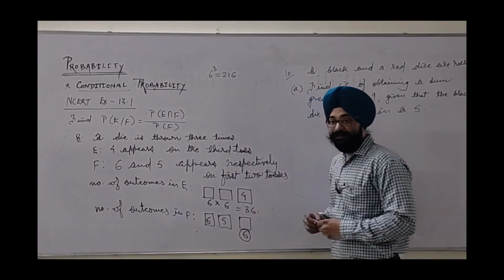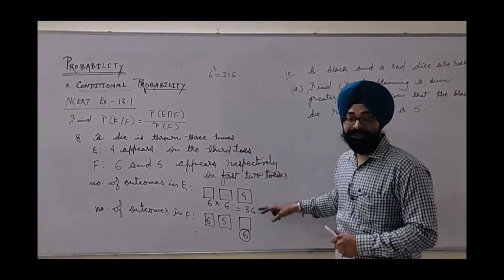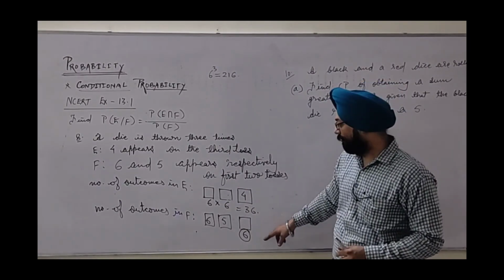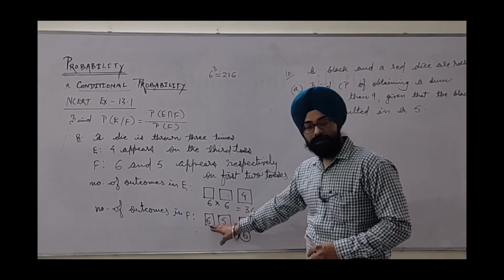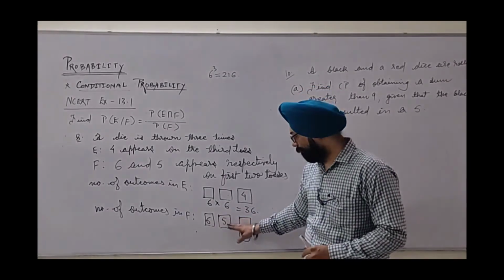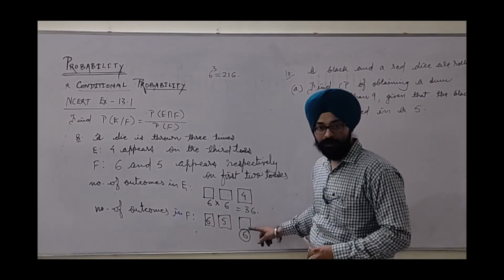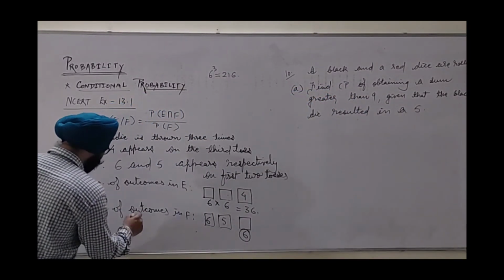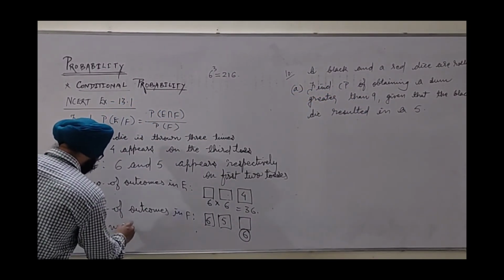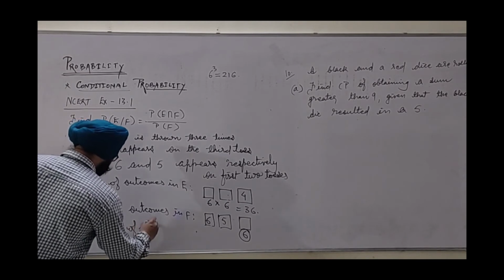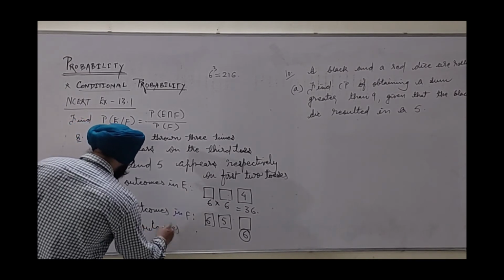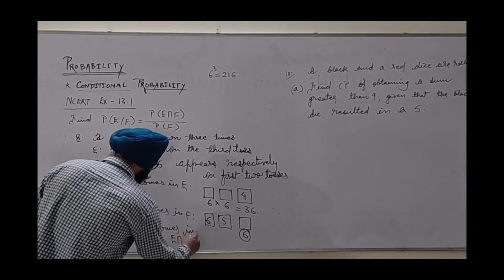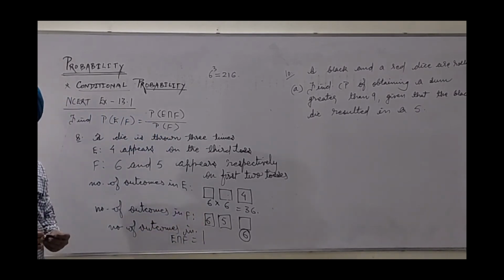So we need such results where these two conditions are satisfied. Intersection means both conditions should be satisfied. So what are the conditions? First place 6, second place 5, and third place 4. So if we have such a result, the number of outcomes in E intersection F will be exactly 1.